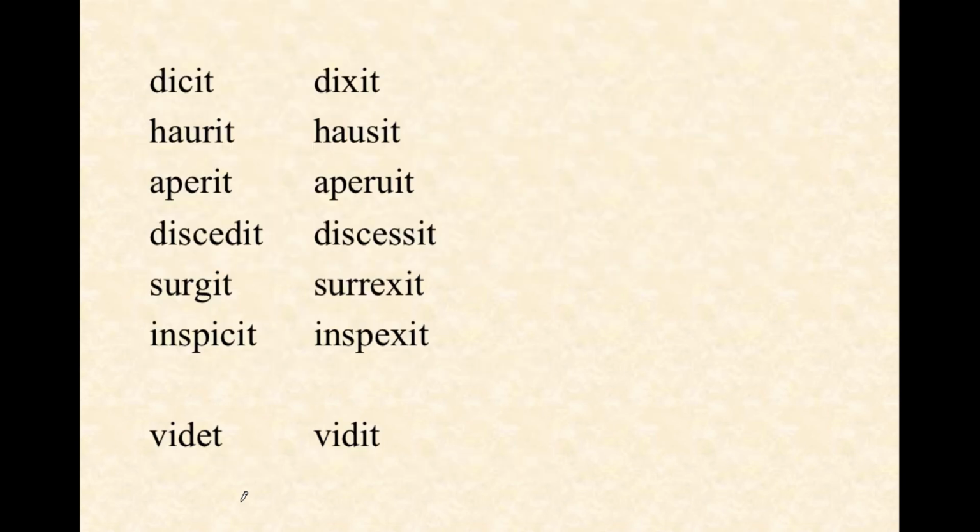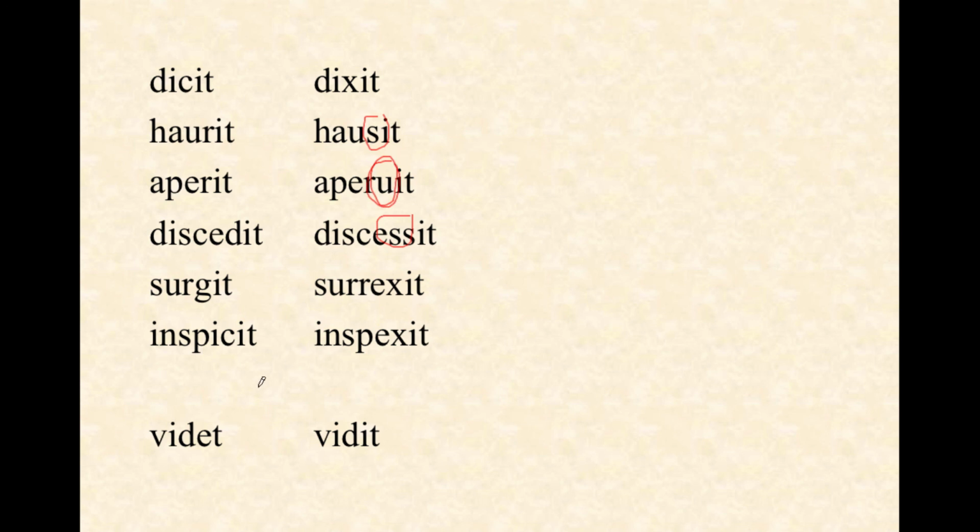So again, just to give you an overview of what is possible, here are some perfect tenses that we just encountered. Some common things. You'll notice it's not uncommon for an X to appear. So just as you got used to seeing a V and thinking perfect tense, if you see a verb and there's an X right before the ending, there's an excellent chance that it is, in fact, a perfect tense verb. Other things that tended to happen, instead of the normal root, we have an S up here. So we have a double S here and a single S here. Another thing to be on the lookout for is not a V, but a U. So aperit, opens, becomes aperuit.